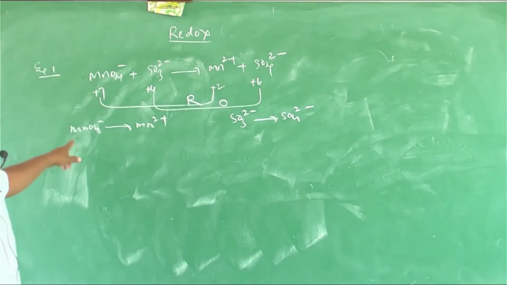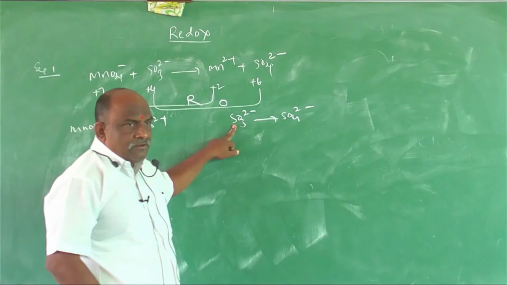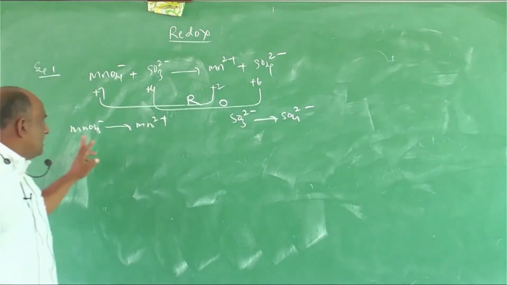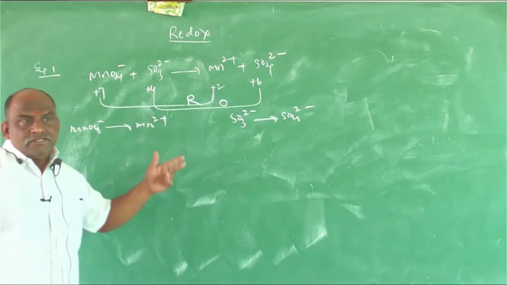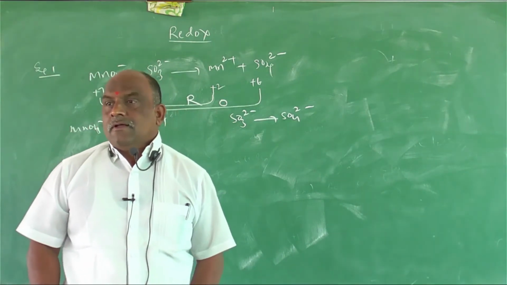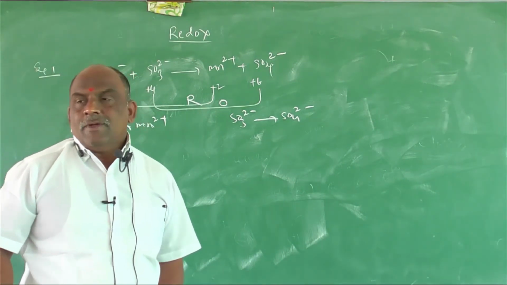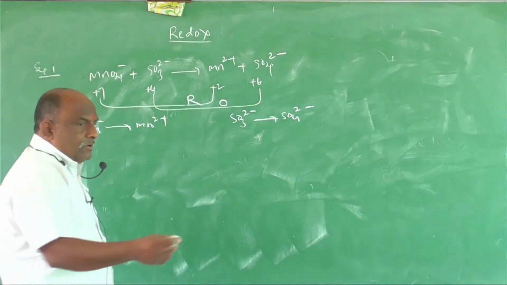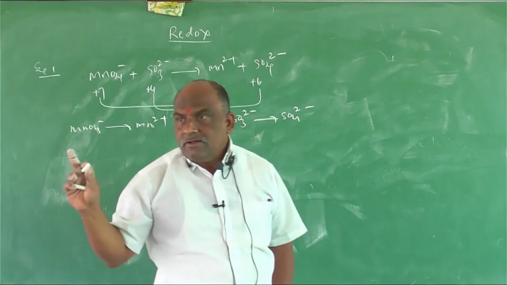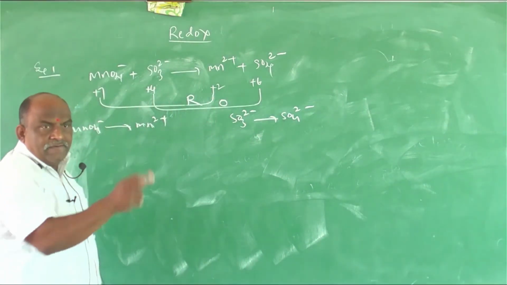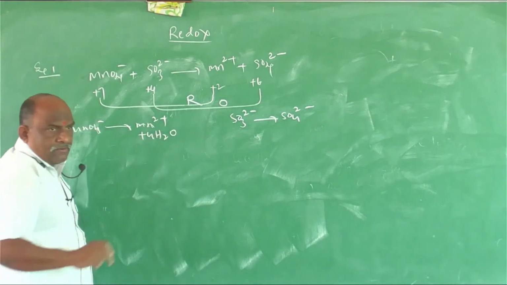First check manganese. How many manganese? 1. So there is no doubt. Next coming to sulfur, 1. No doubt here. Next oxygens. Here 4 oxygens, on the other side 0. So what to do for oxygens? Add H2O. Each water molecule provides 1 oxygen. So how many waters are required? 4. Don't add oxygen, hydrogen, electrons all at once. First divide the equation. After dividing, 4 water, over.